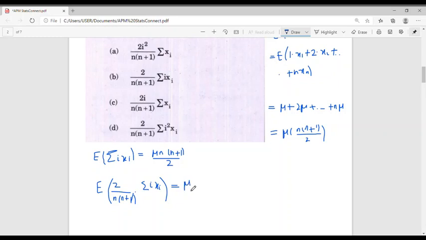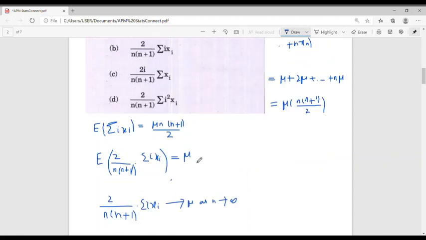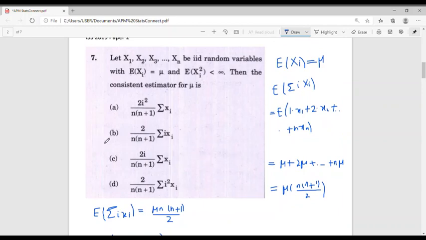Using the weak law of large numbers, we can say 2 divided by n into n plus 1, into summation i into xi, converges to mu as n tends to infinity. That is, 2 by n into n plus 1 summation i xi is a consistent estimator for mu. Therefore, the answer is option B.